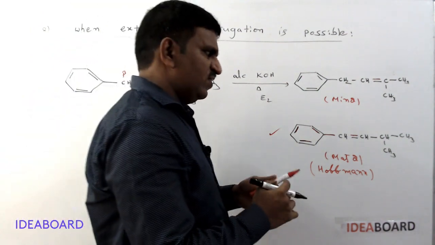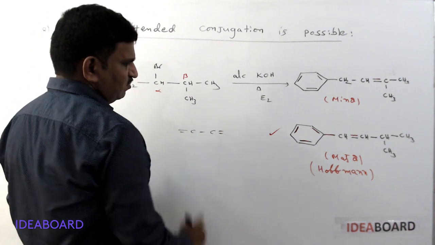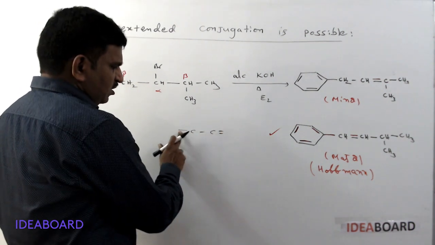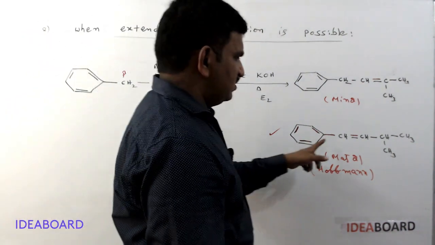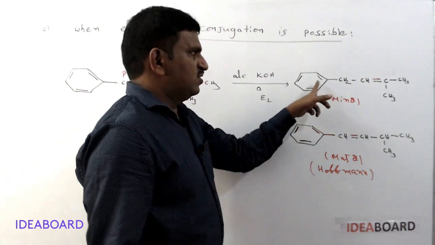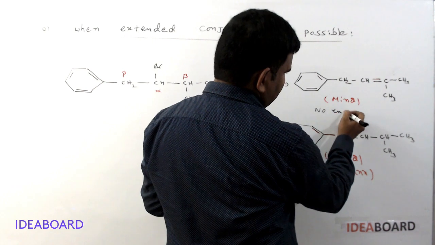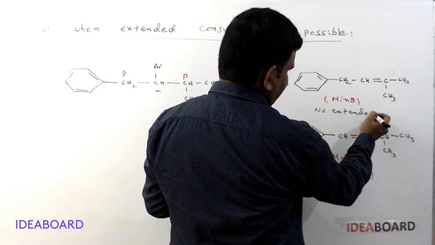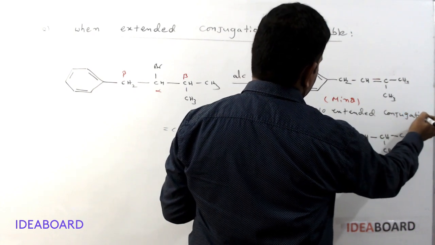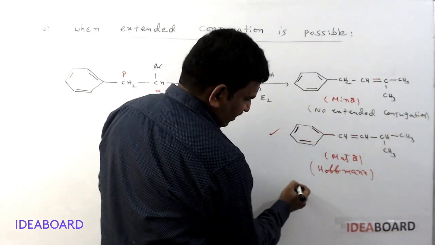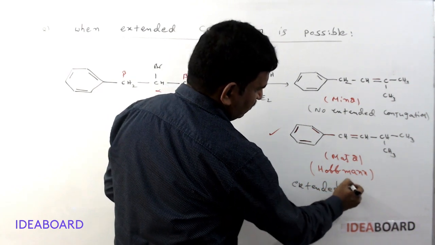For conjugation, what is the required condition? A double bond is required first, next a single bond, next a double bond. But after two single bonds, if there is a double bond, there is no conjugation. So here there is no extended conjugation, but here extended conjugation is present.